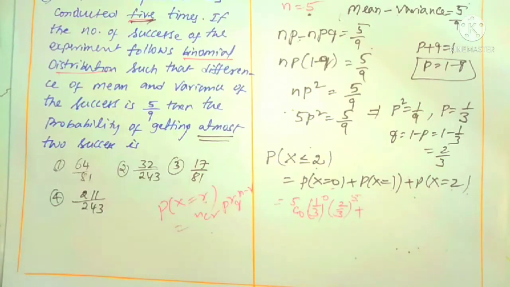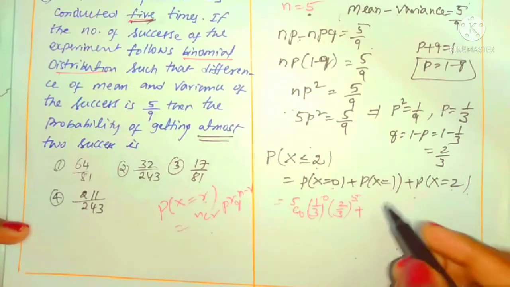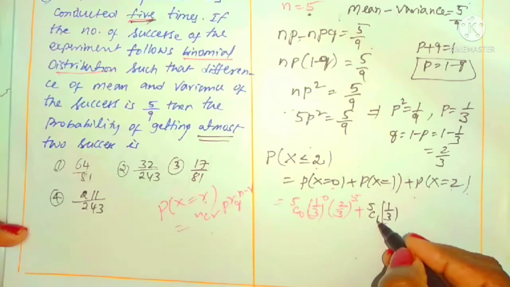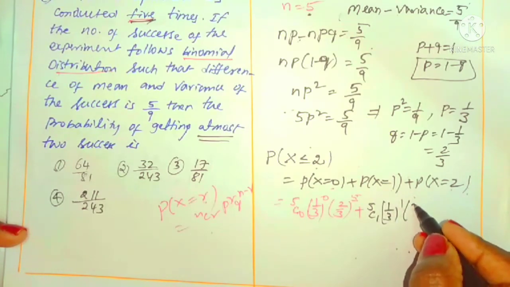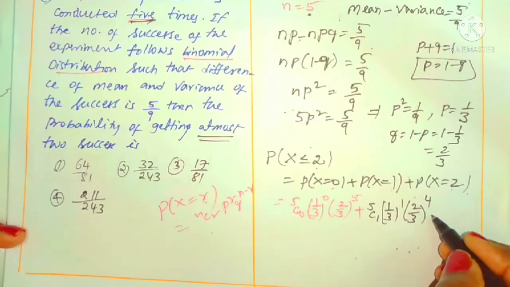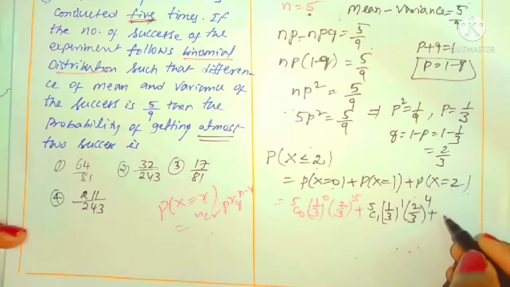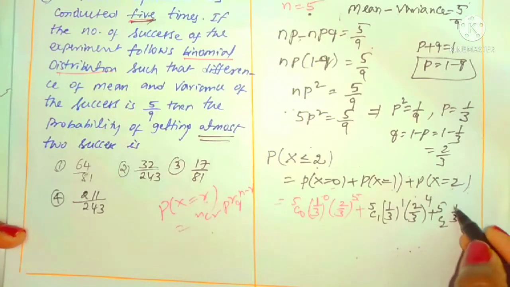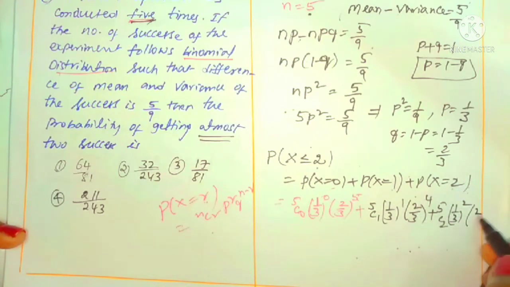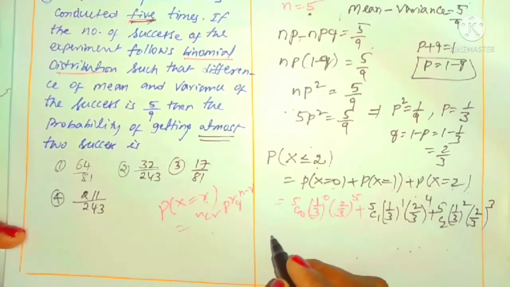Same way for the next one. N is 5 only, and R is 1 here. Now 5C1, into 1 by 3 whole power R, which is 1, into 2 by 3 whole power 4, since 5 minus 1 is 4. One more is there. P of x is equal to 2: N is 5, so 5C2, into 1 by 3 whole square, into 2 by 3 whole power N minus R, which is 5 minus 2, that is 3.